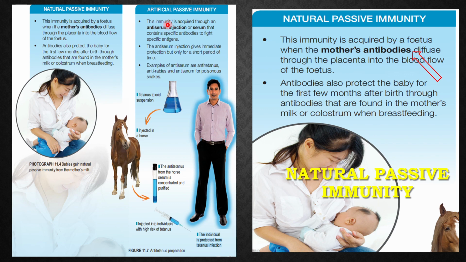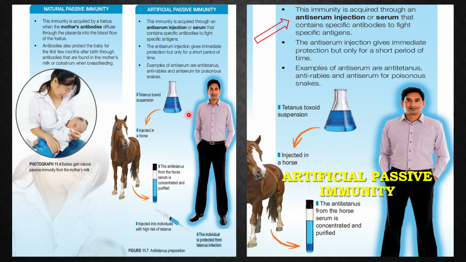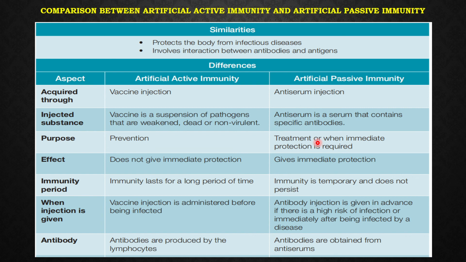Now let's look at the comparison. This is very important. Whenever we say comparison, let's look at the similarities. Both protect the body from infectious diseases and involve interaction between antibodies and antigens.